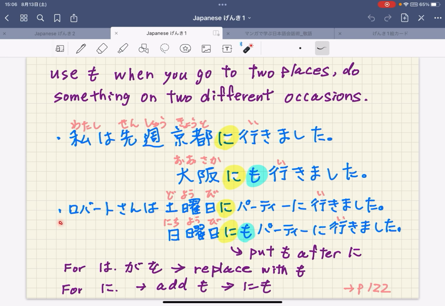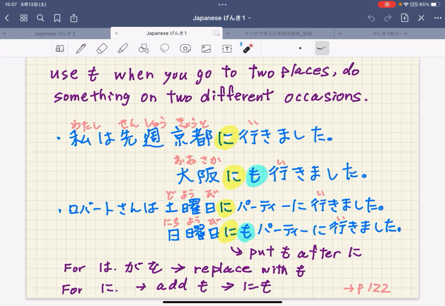Next one: ロバートさんは土曜日にパーティーに行きました。Do you know the meaning? Robert went to a party on Saturday. And you can also say 日曜日にもパーティーに行きました。土曜日 is one occasion and 日曜日 is another occasion, so you can use も.